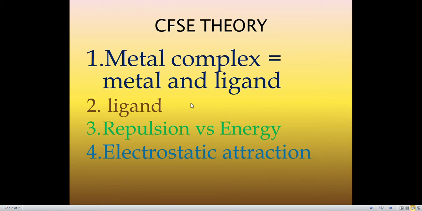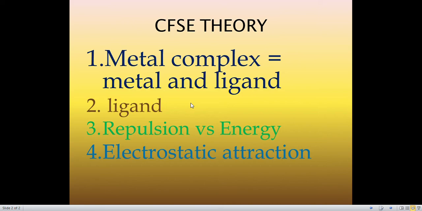Why will there be splitting in the d orbitals? There is a short word for it: stability. Everything that happens in chemistry is only for stability. So there will be splitting of d orbitals, due to repulsions as a ligand approaches the metal ion.